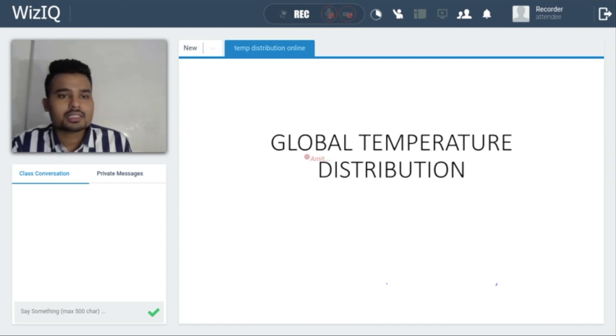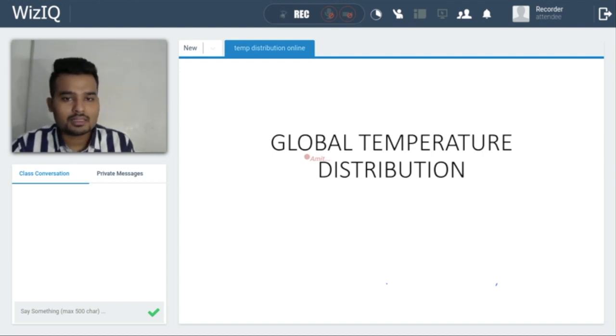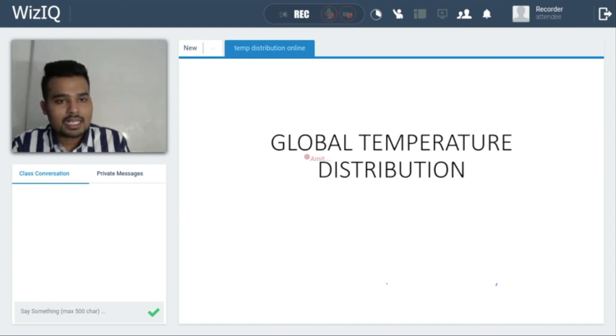There are many more factors which affect the temperature. For example, during cloud-free days, the temperature will be higher in the daytime. If clouds are there, that means there is some obstruction, so they reflect the incoming solar radiation back to space. In that case, the temperature during the day will be less, but at night we have the exact opposite condition. During the night, if clouds are there, the temperature will be higher, because the clouds trap the IR radiation which is going to space. Are you getting it or not?